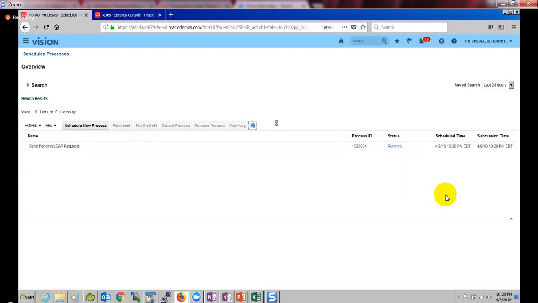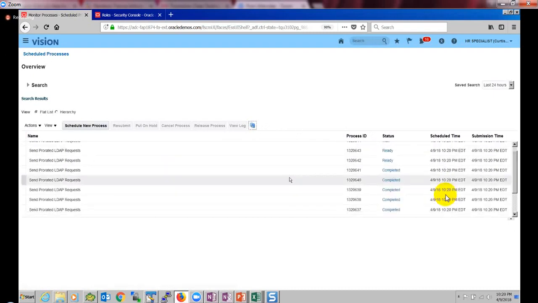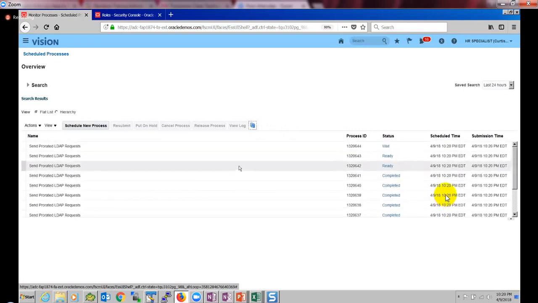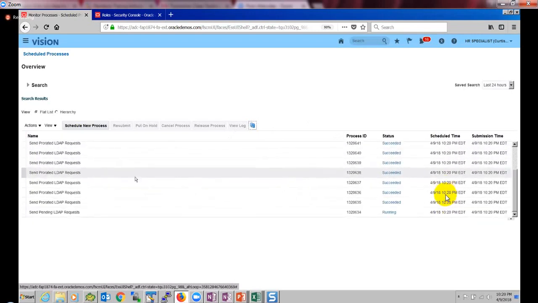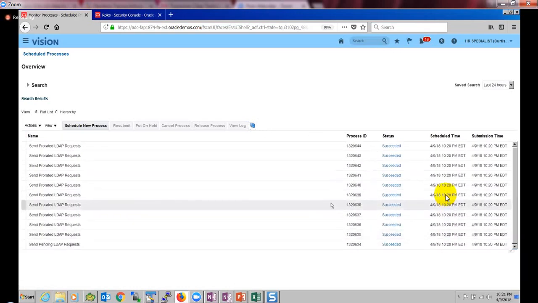It's running. If this job hasn't run for a long time, it's going to take some time to complete. Internally, based on the number of pending requests, this job will do the proration. It means it will create multiple threads dynamically if there are more records to update, and then run the threads in parallel. So it looks like it has succeeded. No, it's still running. Yeah, it is succeeded now. Right, it's successful.